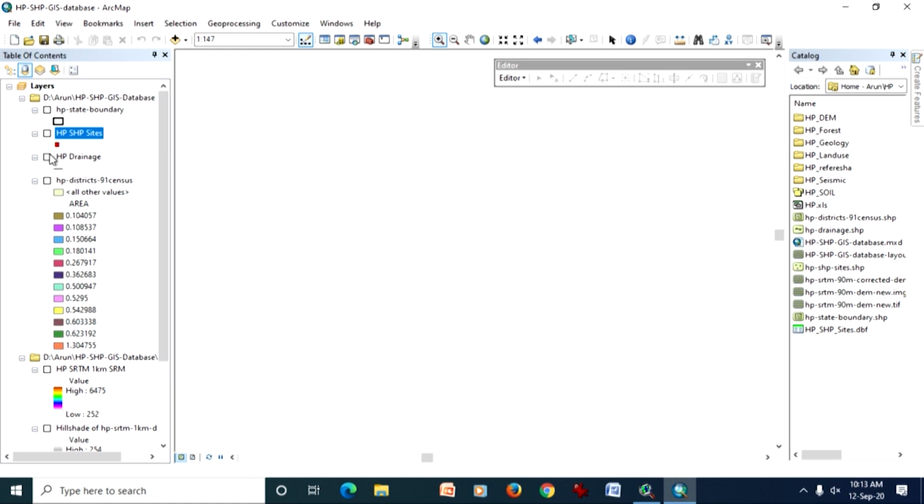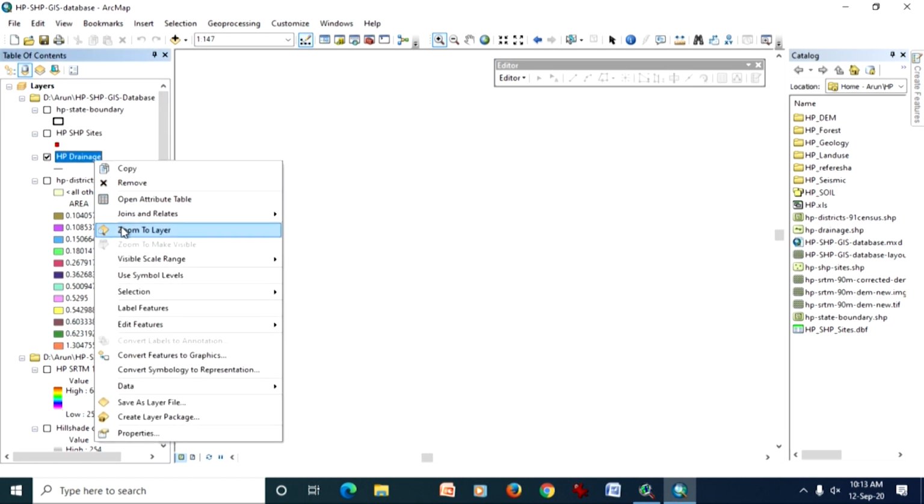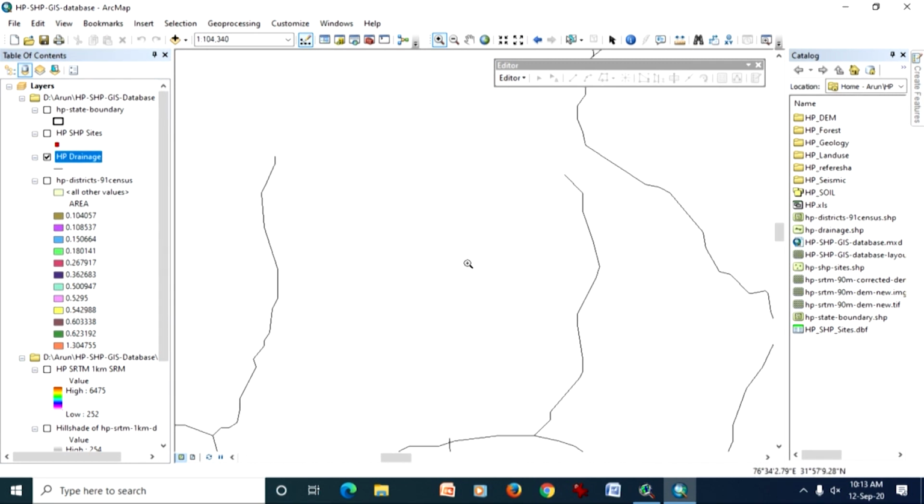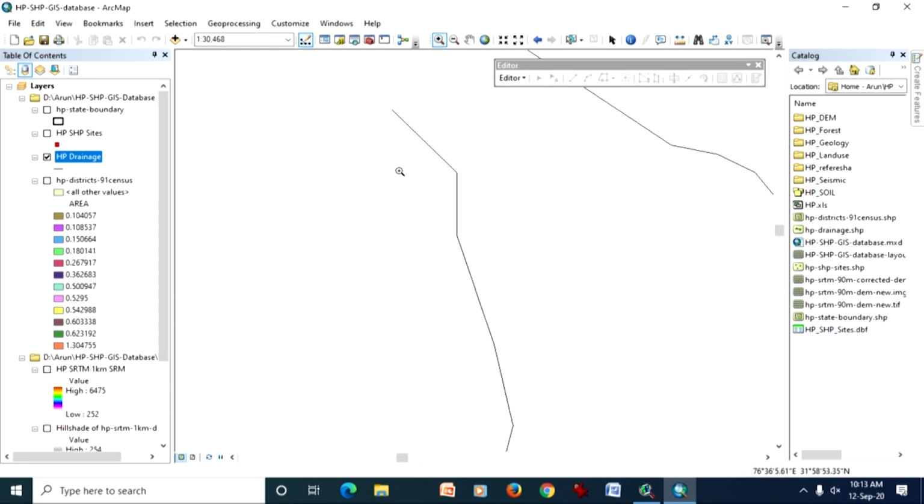Same with the line data. If I start zooming, again my line doesn't become thick, that drainage line doesn't become thick, it will remain the same. The reason is that a line is a one dimensional entity, and I can measure only the length along the line, and not the width, though the width information may be stored as an attribute. So that is why it is like this only.